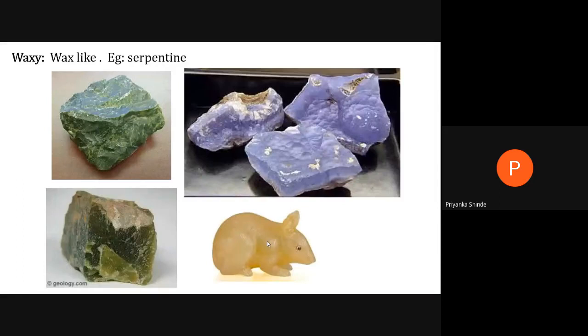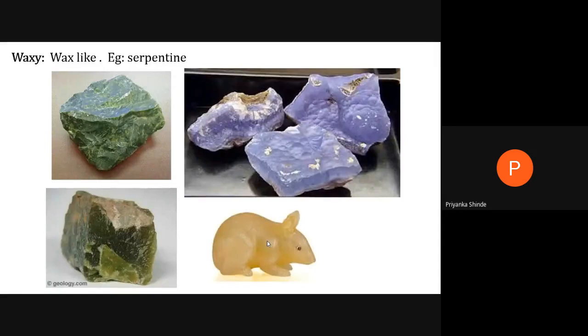So metallic luster, it looks like metal. So it is an indicative of a metal. So it is exhibited by the minerals which have high density, high refractive index, and usually they are opaque, or they are not transparent. They are opaque minerals. Such minerals, they show the metallic luster, like we have galena, pyrite, chalcopyrite. All these metallic minerals, they show metallic luster. The surface looks like metal.